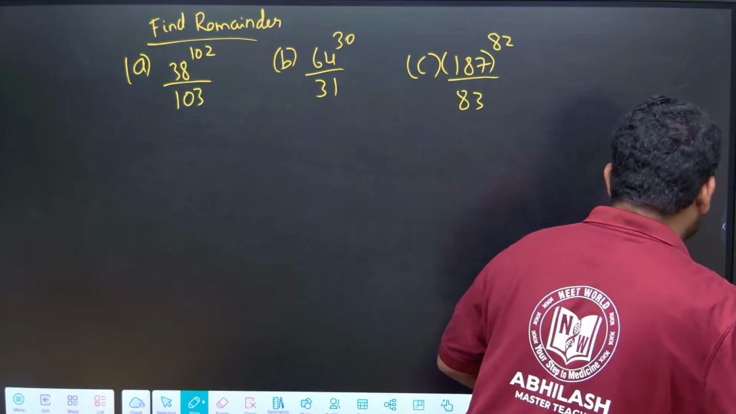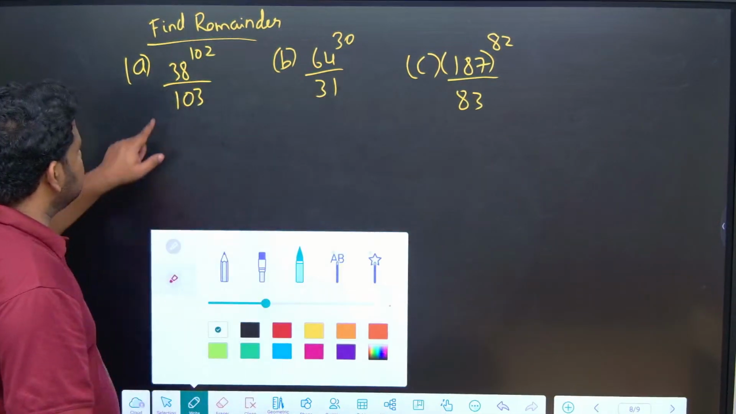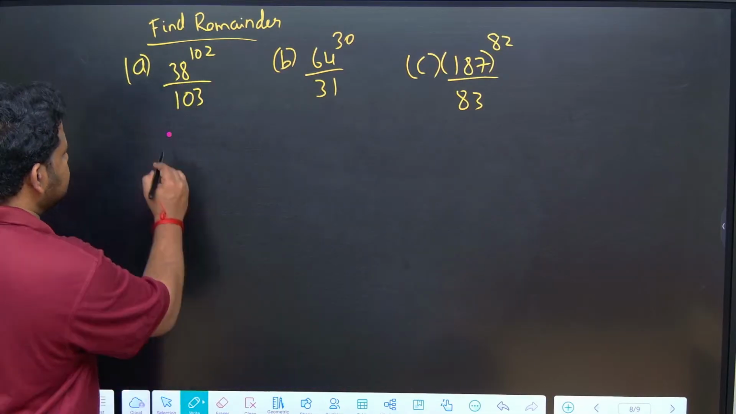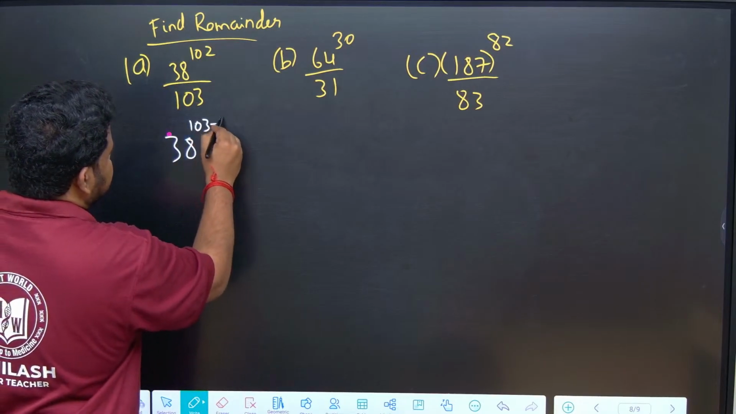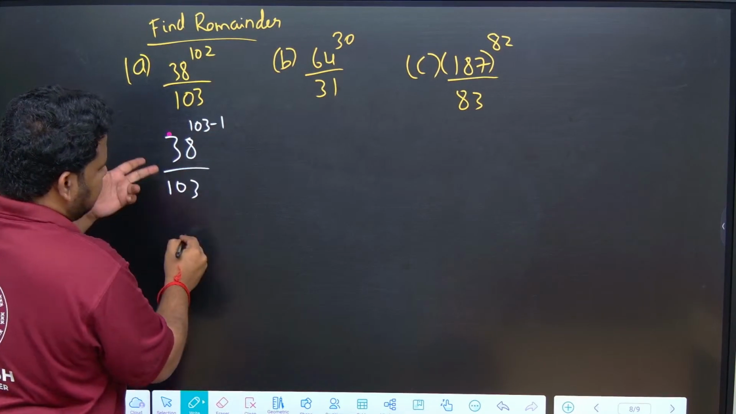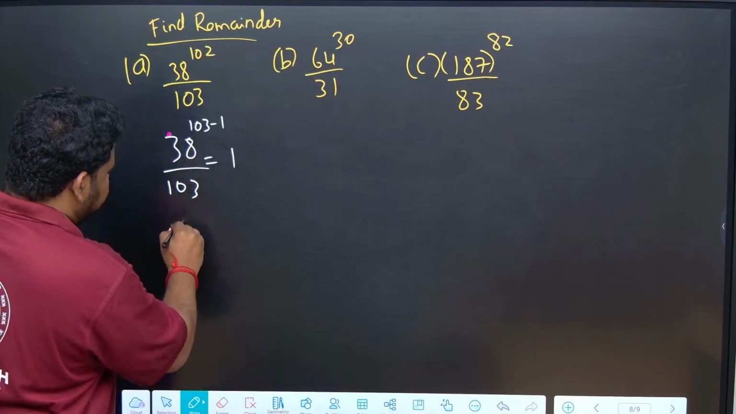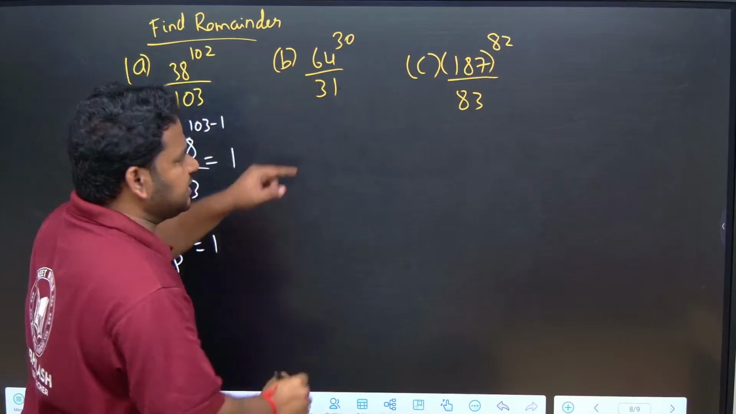Now, how to solve this question? See here. So, 38 to the power of 102 divided by 103. This can be written as what, friends? 102 can be written as 103 minus 1, divided by 103. 103 is a prime number. So, the answer is what? 1. Remainder is 1, because this is of the form a to the power of p minus 1 by p. This answer is 1.